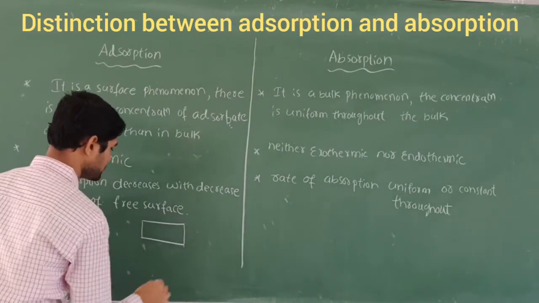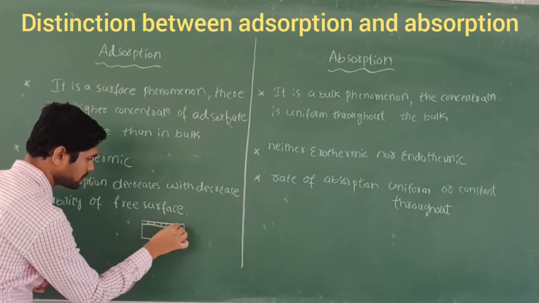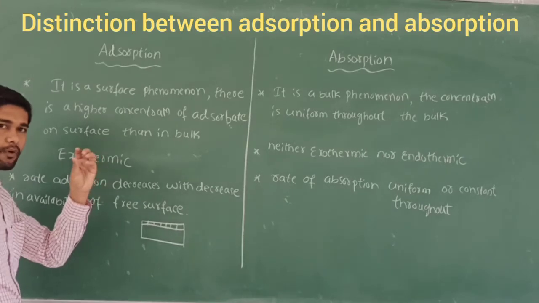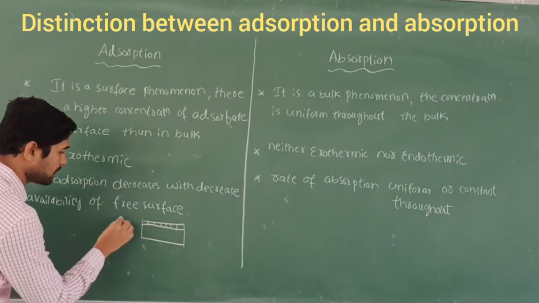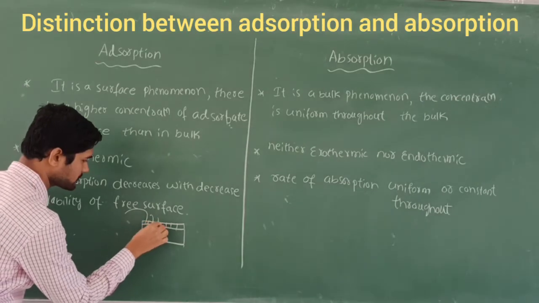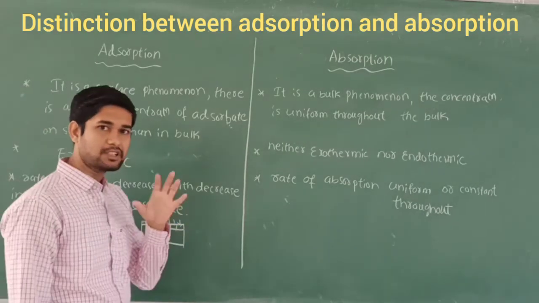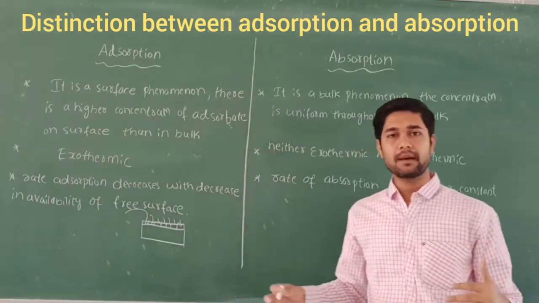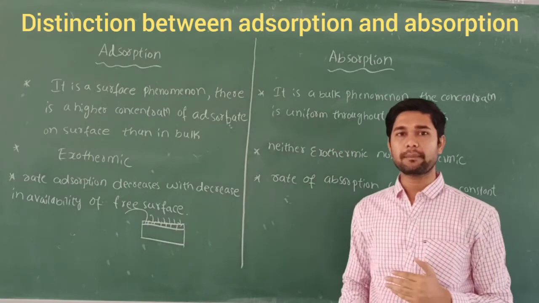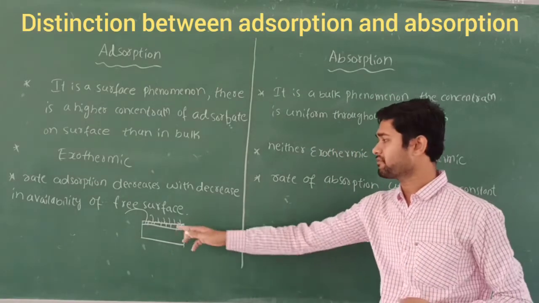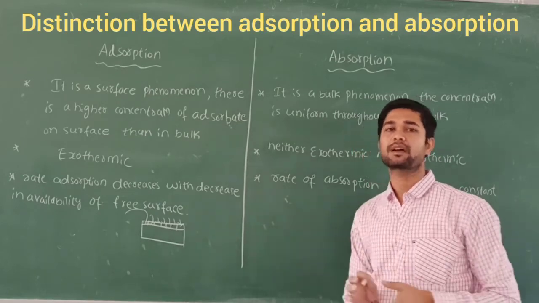If I take any substance here, there will be empty space, right? The incoming molecules which want to accumulate on the surface of this solid will come and occupy these empty spaces. Initially the rate will be very high, but as the process continues, the availability of free space goes on decreasing. That's why the rate also goes on decreasing.